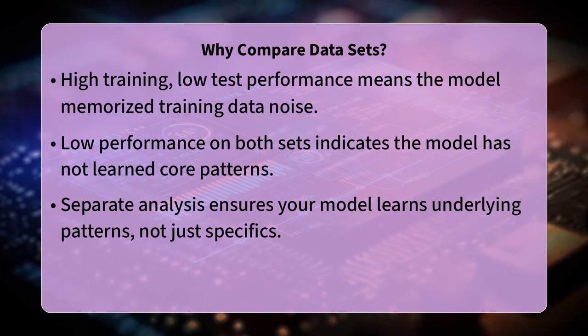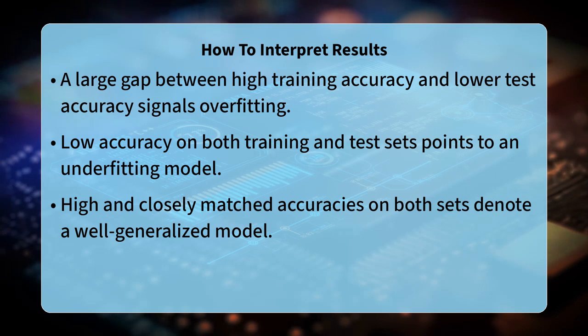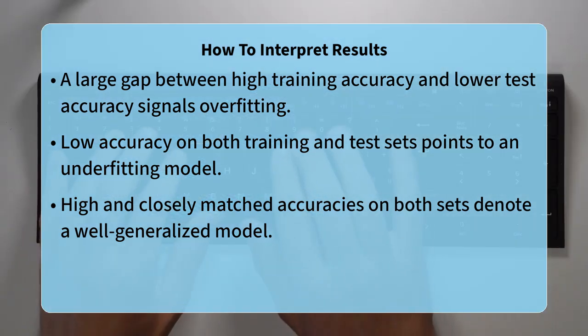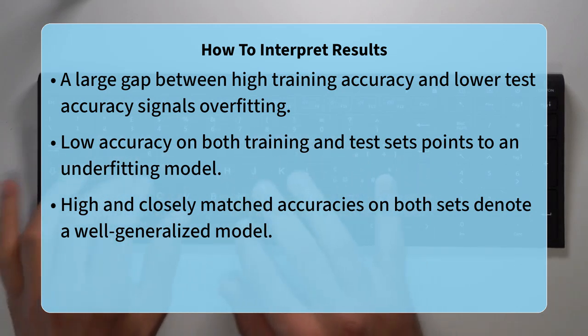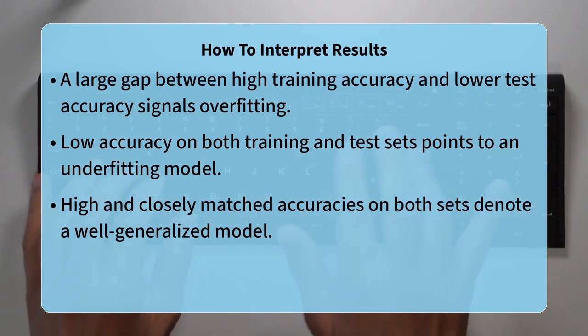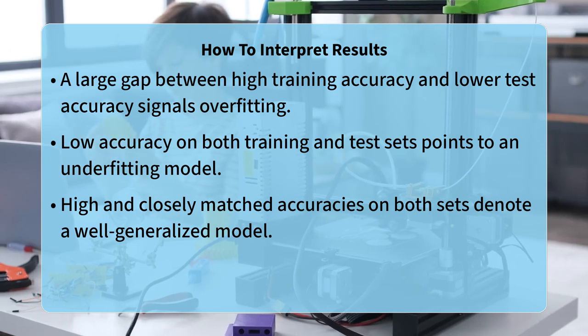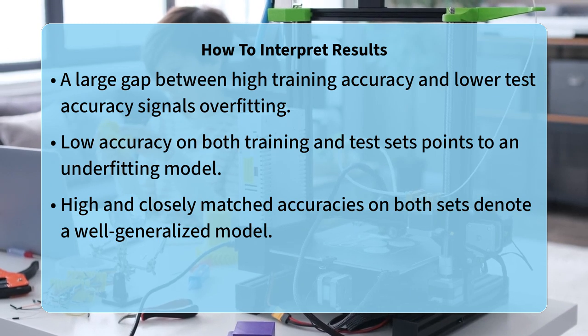To practically interpret these results, look for key patterns. If your training accuracy is high and your test accuracy is significantly lower, you have a clear sign of overfitting. This gap suggests your model is too complex for the given data, or it has been trained for too long. If both training and test accuracies are low, your model is underfitting, possibly due to being too simple, not having enough relevant features, or insufficient training. The ideal scenario is when both accuracies are high and very close to each other, which indicates a well-generalized model that has learned the task effectively without memorizing.